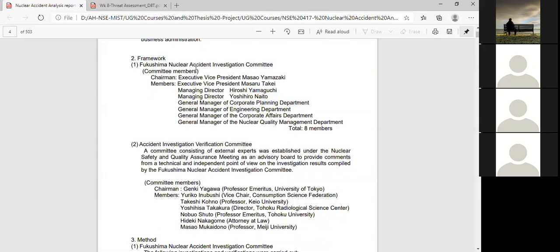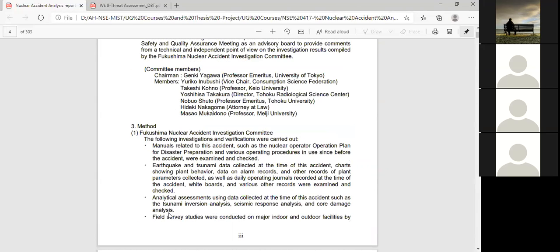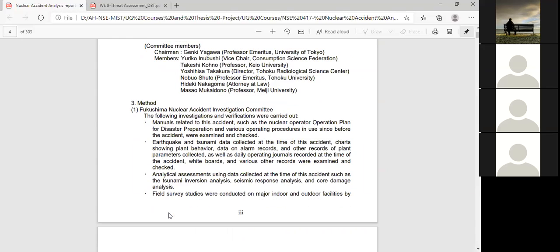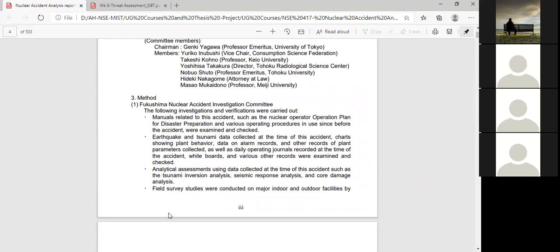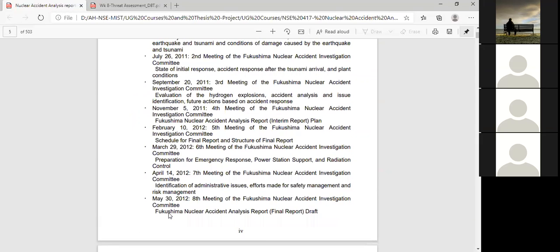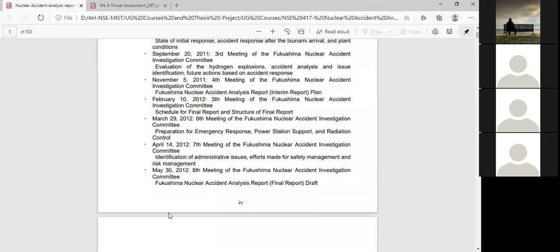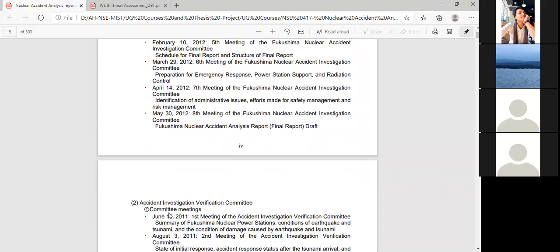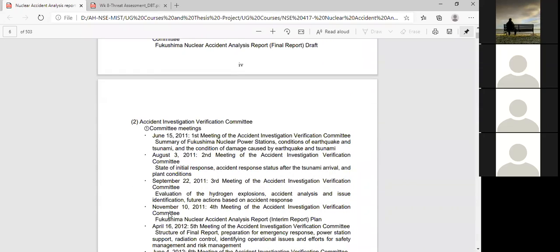This one basically you need not write down, but you already have the group members, so you can mention them, and you must mention the role of the task you have been assigned. Then you can write down which method you used for the nuclear accident investigation analysis, and the history of the group members and the analysis they have done.